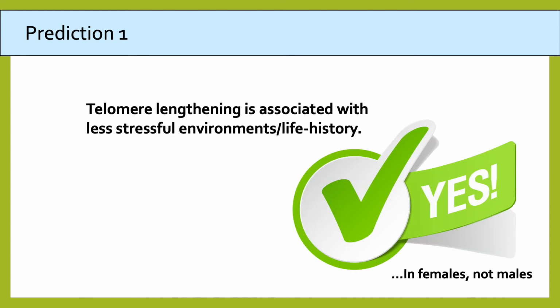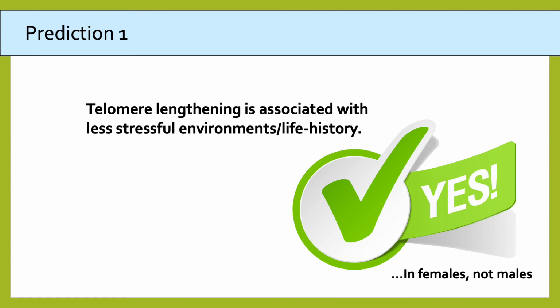So, yes, we found that telomere lengthening is associated with less stressful environments and life history, but interestingly, only in females, not males. One likely explanation for this is that in the Seychelles warbler, reproductive effort is biased towards females, since it's females that produce the eggs. Only the females incubate the eggs, and they do the majority of chick provisioning. Therefore, the telomere dynamics of females may be more responsive to factors such as nest helpers and food availability because these alleviate the costs of reproduction.